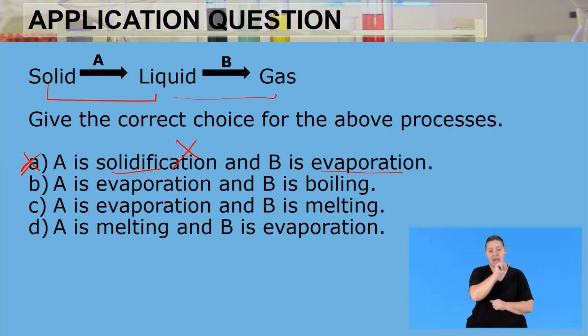Then the next option, A is evaporation and B is boiling. Now we've just said that B is evaporation, so it can't be this option. But what's important to note is the difference between evaporation and boiling. Remember, evaporation happens on the surface of the liquid, and boiling happens within the liquid and also at the surface.